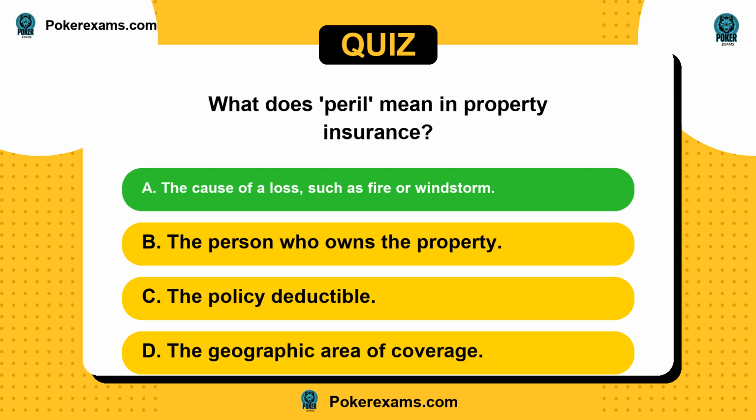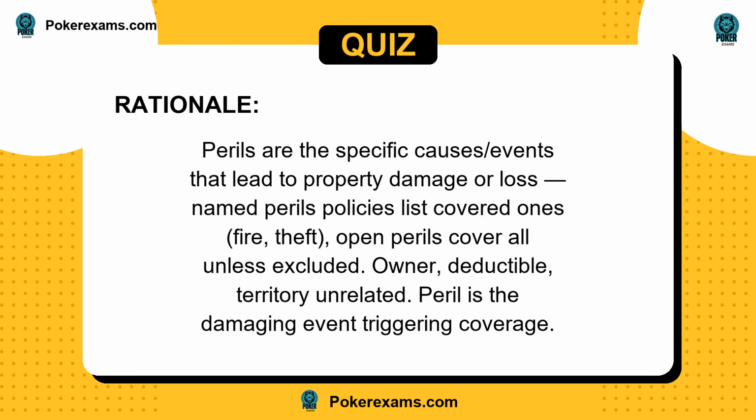The answer is A. Perils are the specific causes/events that lead to property damage or loss. Named perils policies list covered ones: fire, theft. Open perils cover all unless excluded. Owner, deductible, territory unrelated. Peril is the damaging event triggering coverage.